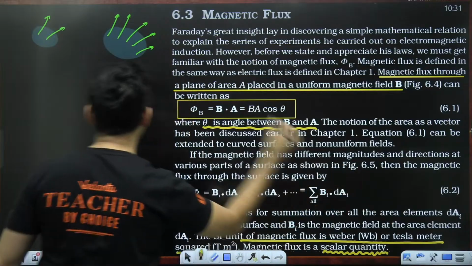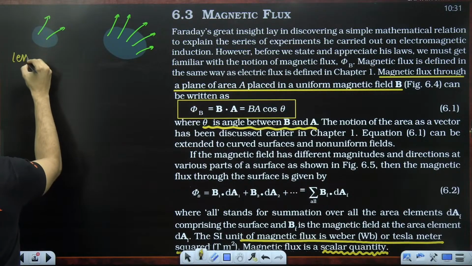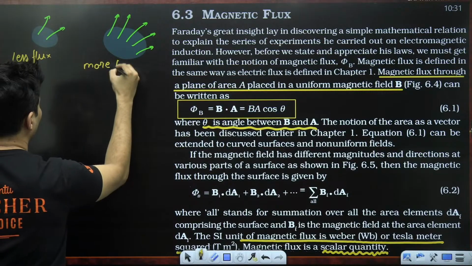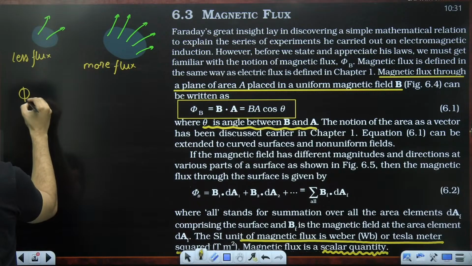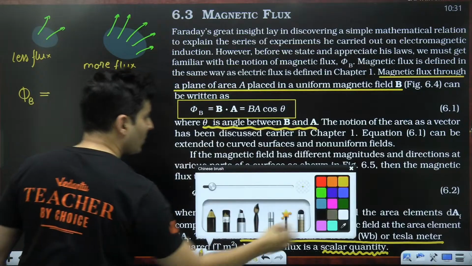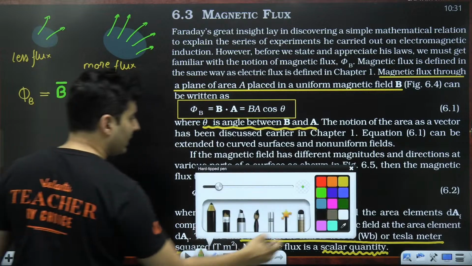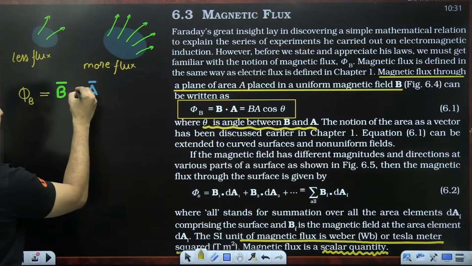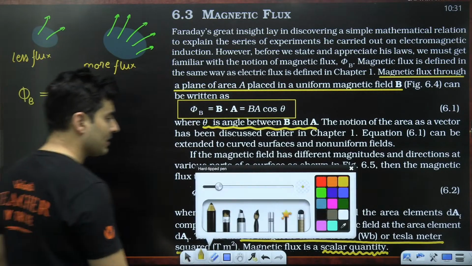Then I will say that this area is allowing fewer field lines, so this is a lesser amount of flux. This is basically a greater amount of magnetic flux, and this flux, phi B, stands for magnetic flux, is given by B dot A. So it is basically your magnetic field dot producted with our area vector. That is your magnetic flux definition.